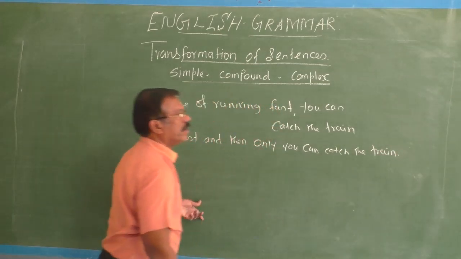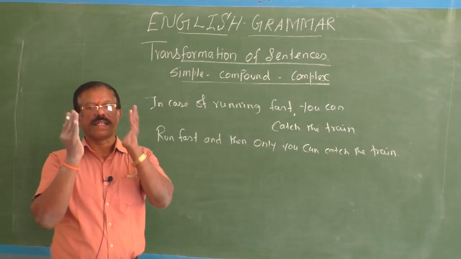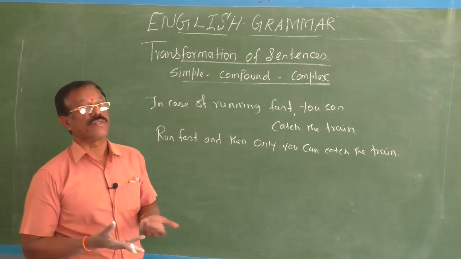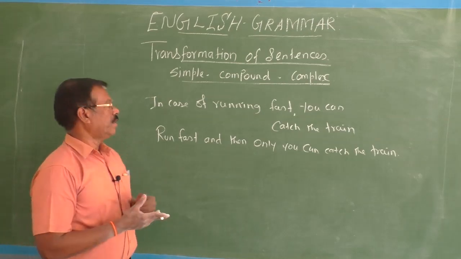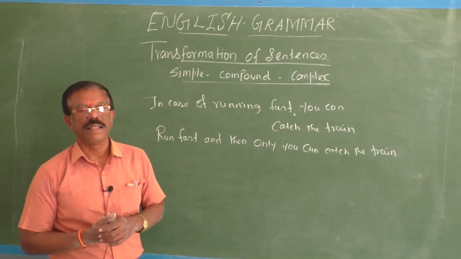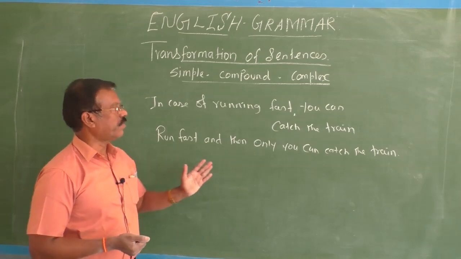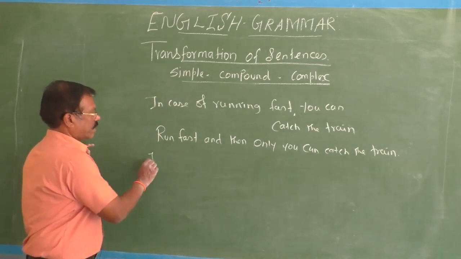Okay. So as I told you already, in these types of sentences, the subject, that is the doer of the action, is understood. So the sentence begins with a verb like imperative sentences. Run fast and then only you can catch a train. What's the complex?